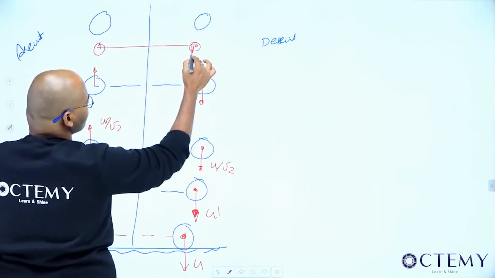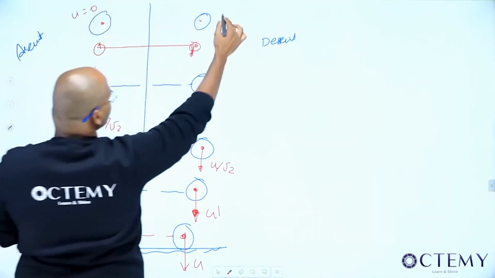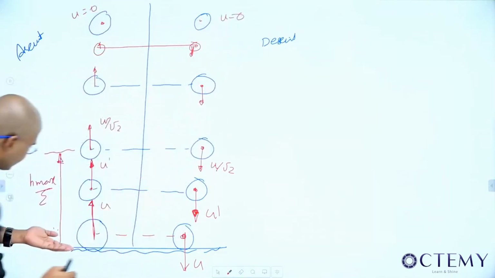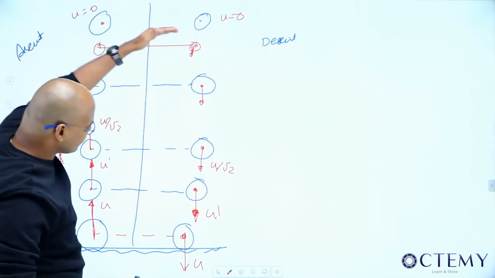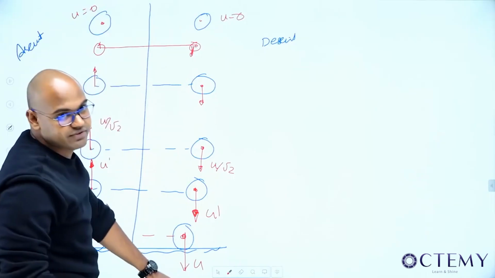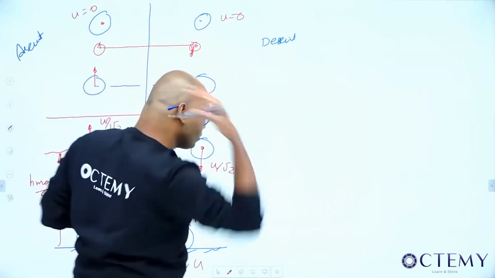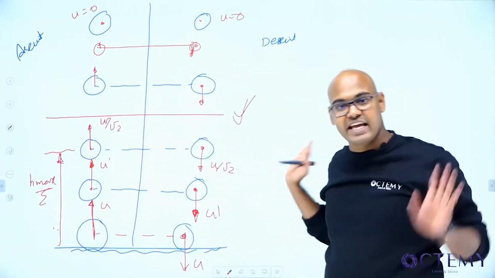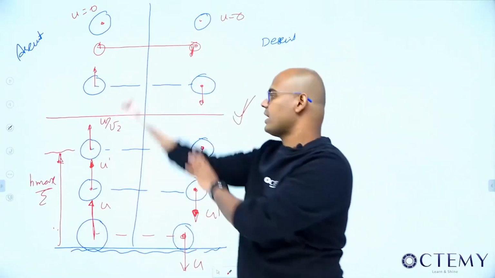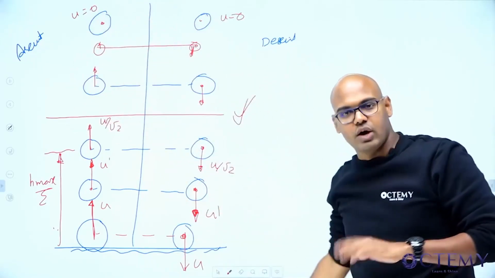Here it became 0. The velocity is decreasing to 0, then increasing. Finally, it has reached the same u. At any height you take, while going up or coming down, it will have the same speed, but in the opposite direction. While going up is ascent, while coming down is descent.